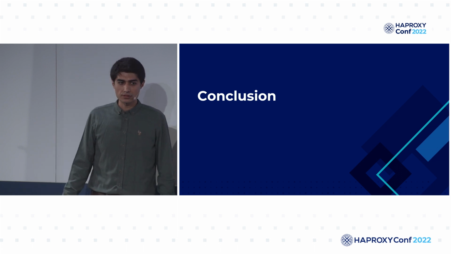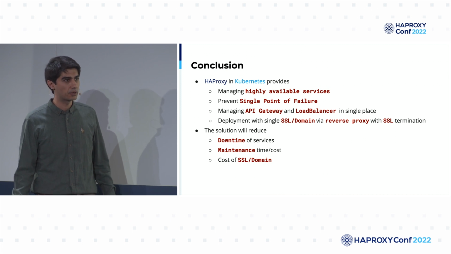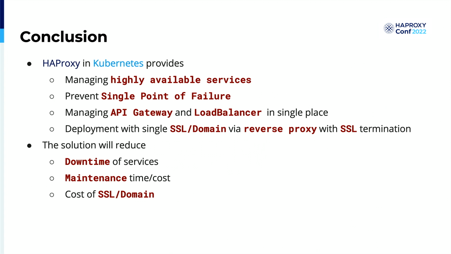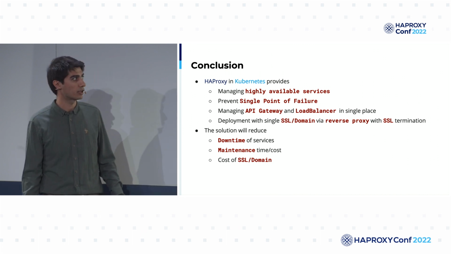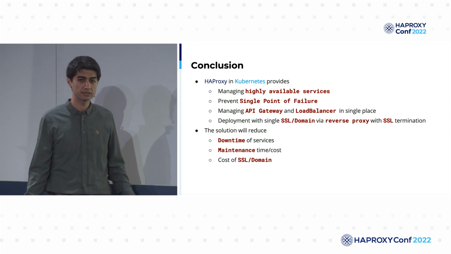So in conclusion, we saw how we can make our service highly available, prevent a single point of failure, and also manage the API gateway and load balancer in a single place. We deployed this architecture using only a single SSL certificate and a single domain, and with only a single application called HAProxy. It helped us reduce our downtime, maintenance, and of course the cost of SSL and domain for each of our services if we were providing them on different domains.